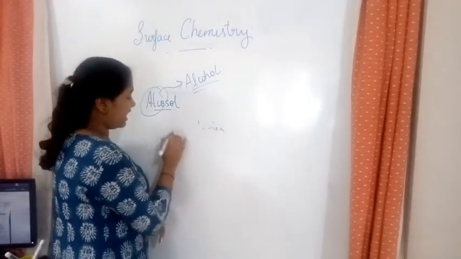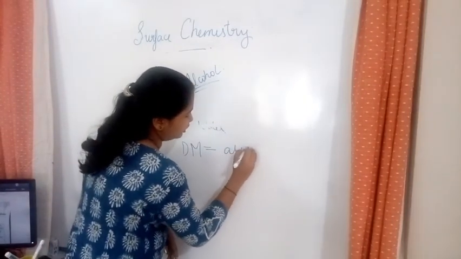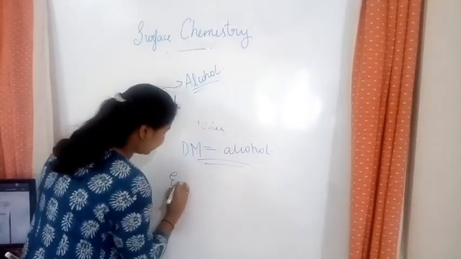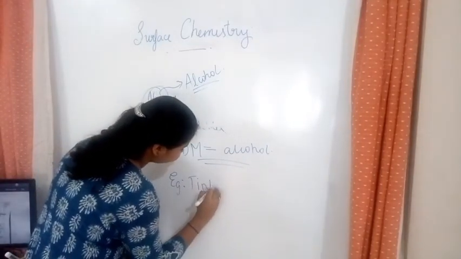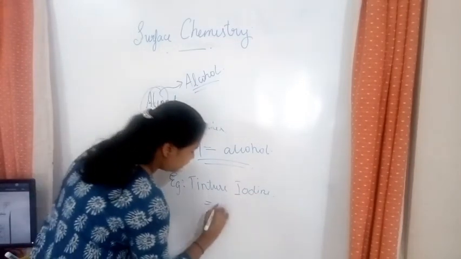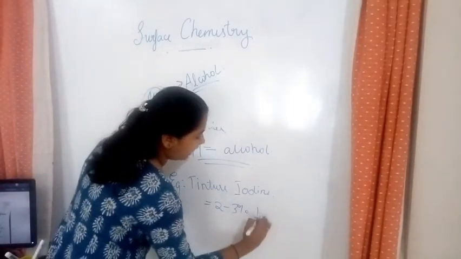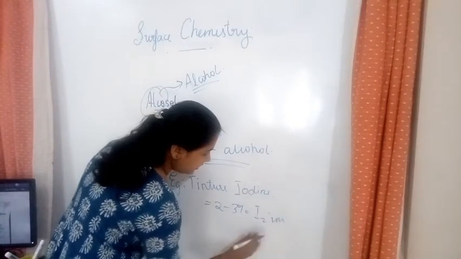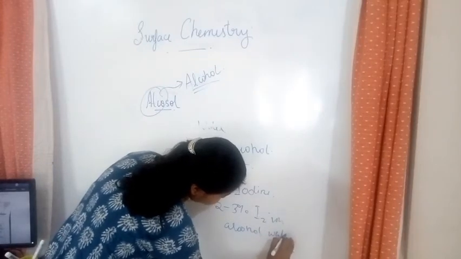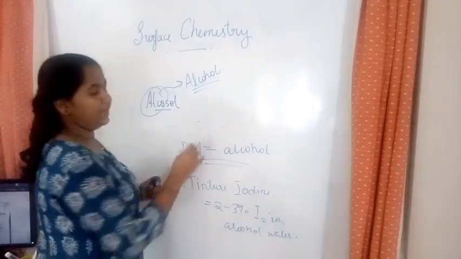It means that the dispersion medium of that is alcohol. Example for this is something known as tincture of iodine, that is 2 to 3% of iodine in alcohol water solution. So that is what is called alcosol.